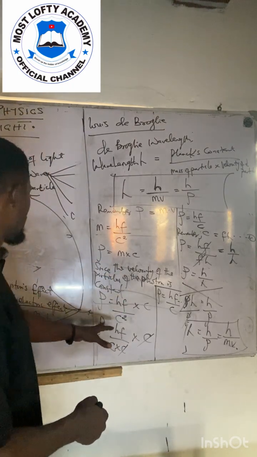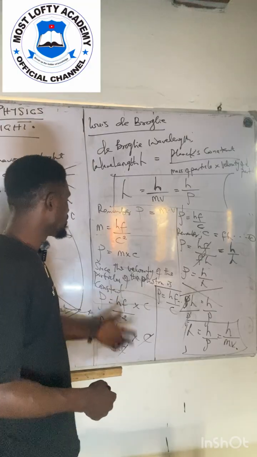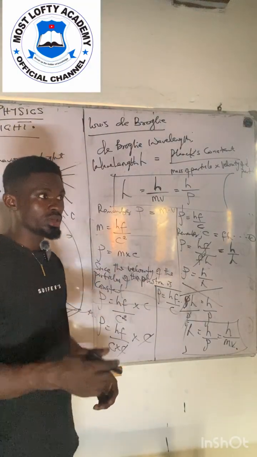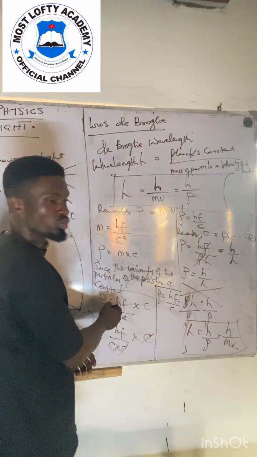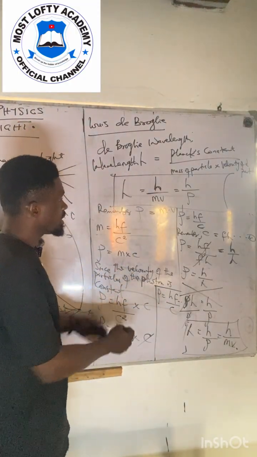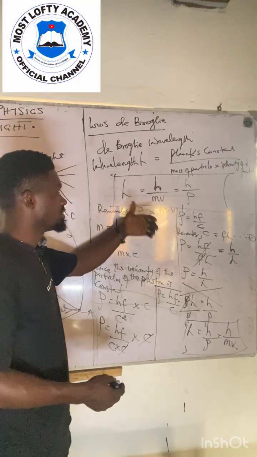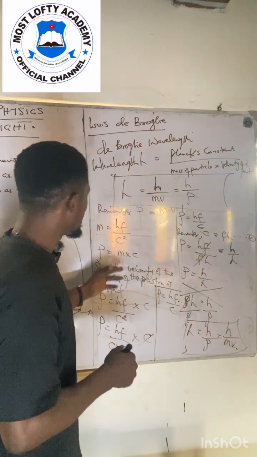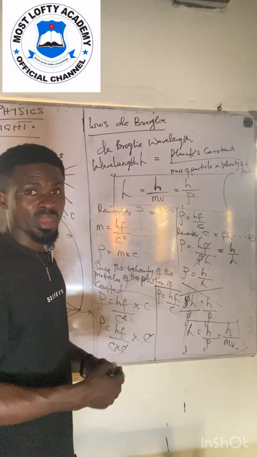From there we move into Albert Einstein's energy, where he also explained that if the photon is seen as a mass, then energy is equal to mc squared.